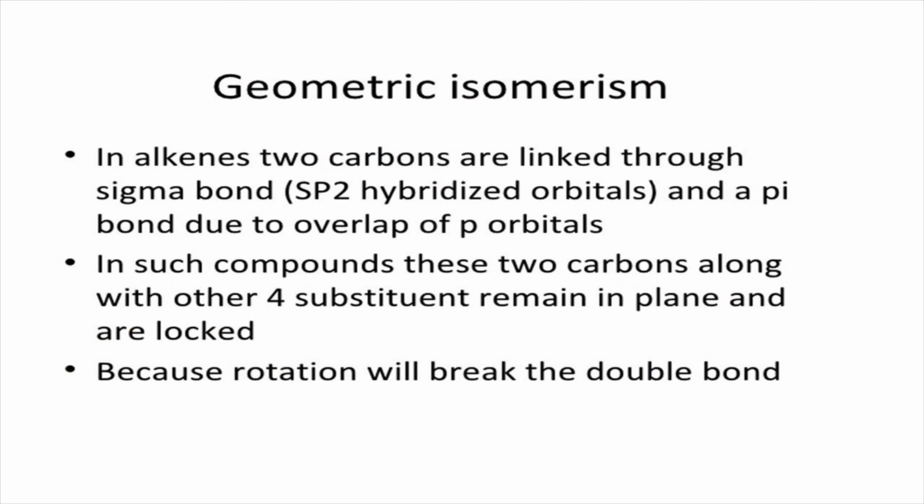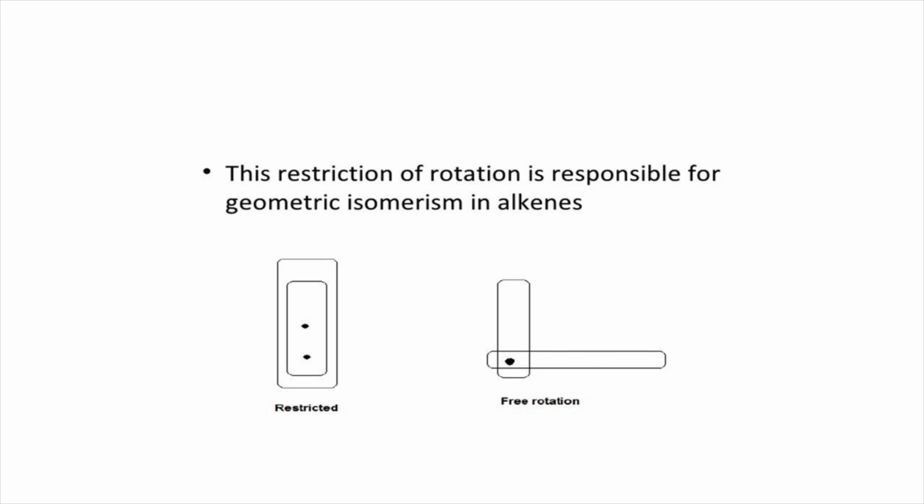Next type of isomerism is geometric isomerism. We know in alkenes, two carbons are linked through a sigma bond and a pi bond. In such compounds, these two carbons along with the other four substituents remain in plane and are locked because rotation will break the double bond. This restriction of rotation is responsible for geometric isomerism in alkenes. In the case of single bond compounds, free rotation is possible. But in the case of double bond compounds, rotation is restricted.